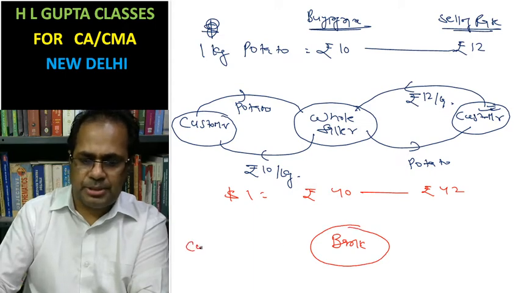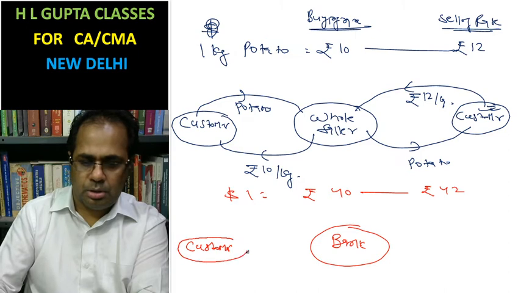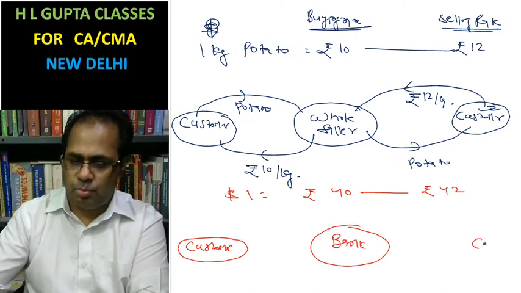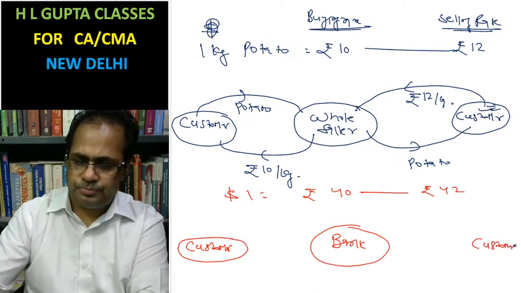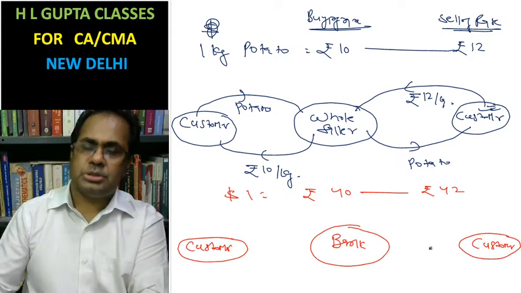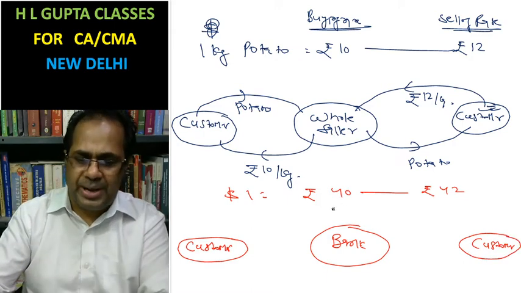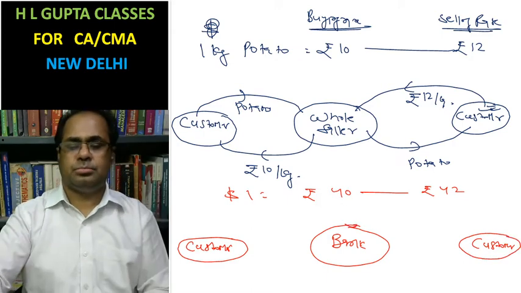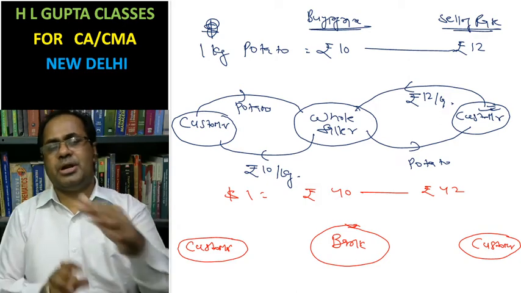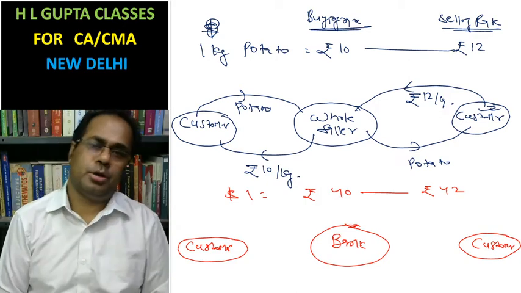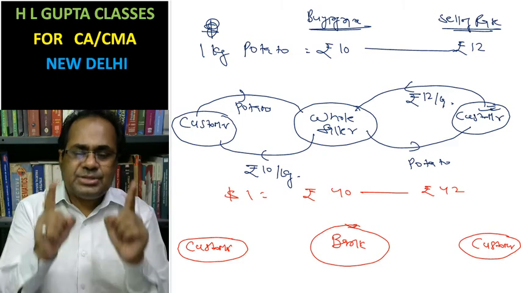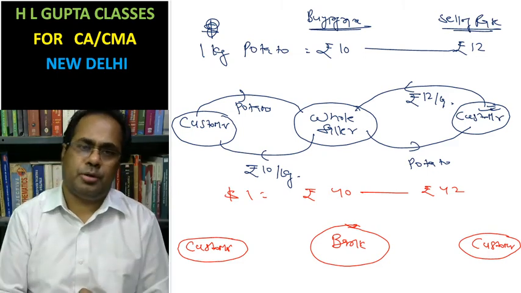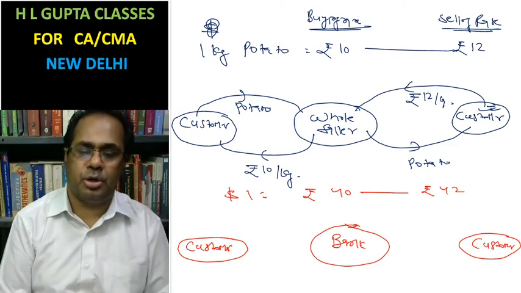Here one is a customer. Some customers are going to the bank for selling dollars. Some customers are going to the bank for buying dollars. The bank is assumed to be the wholesaler of the dollar.